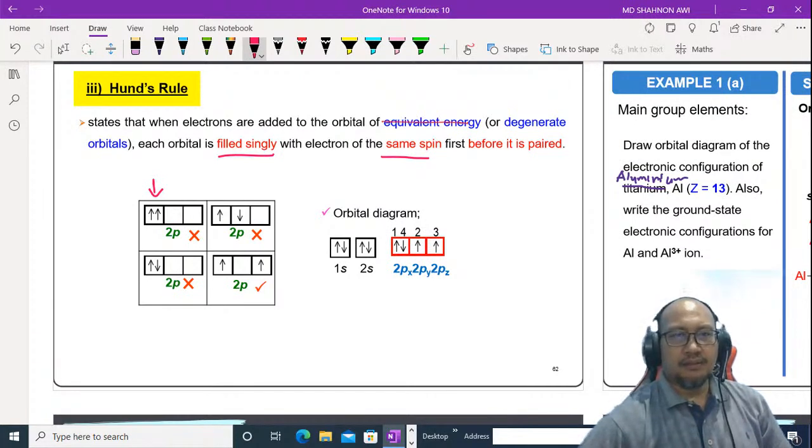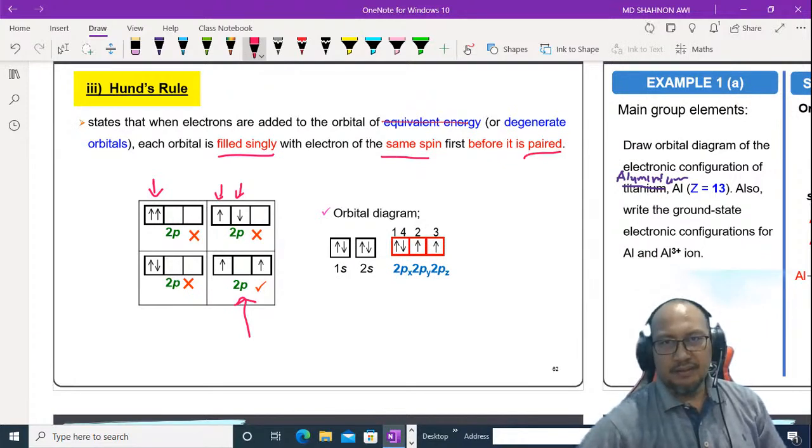This one is singly filled, but with different spin, also cannot, according to Hund's rule. This one is okay because it is singly filled with the same spin before it pairs up.